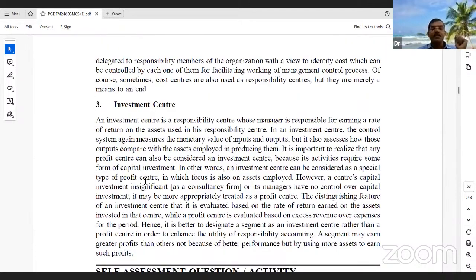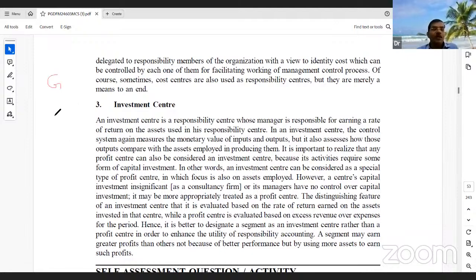Now, the investment center. Which center is going to give more profits? Any firm wants to invest an amount. The company has to invest this amount in various investment centers, but the returns are not the same.